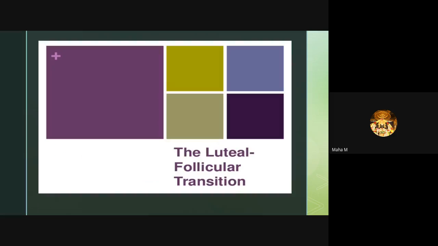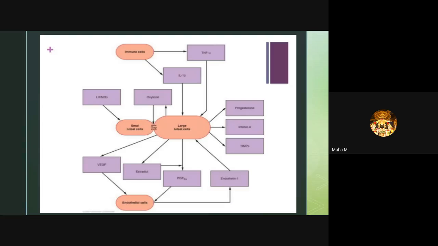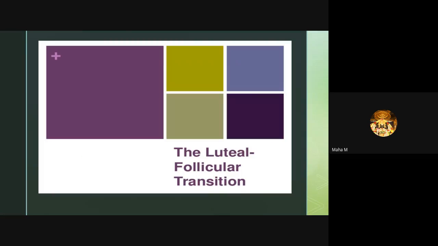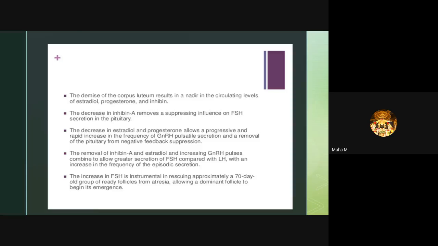Prostaglandin F2 alpha stimulates the synthesis of endothelin 1, and endothelin 1 inhibits luteal steroidogenesis and stimulates prostaglandin production in luteal cells, and it stimulates release of TNF alpha, which induces apoptosis.